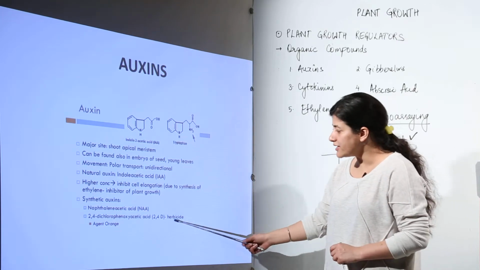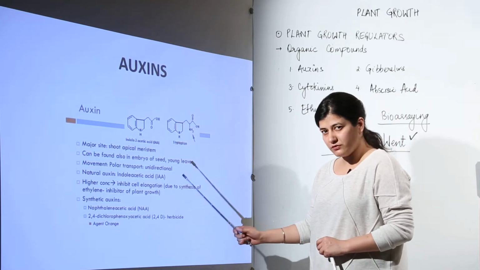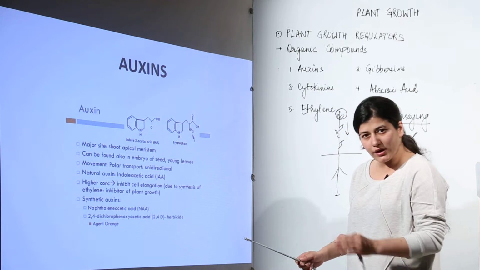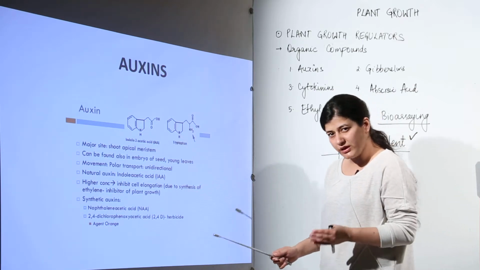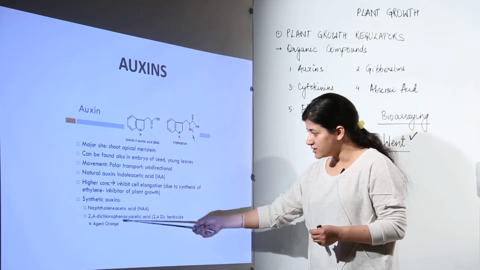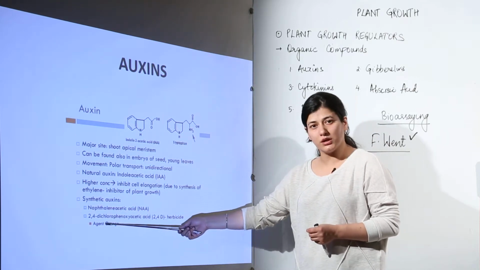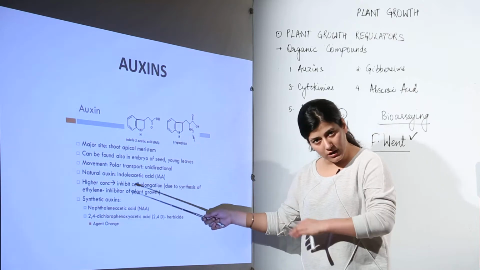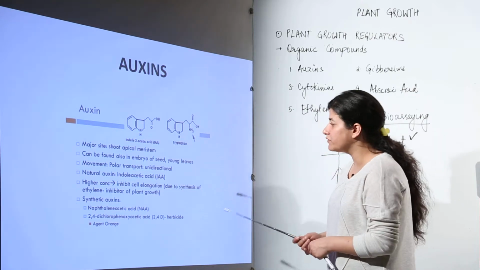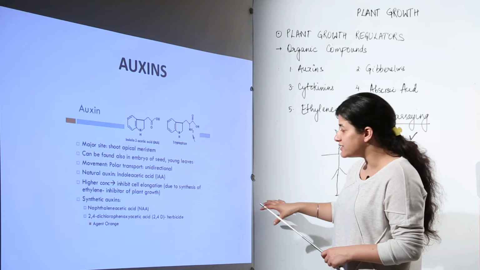Herbicide means it kills the herbs. When we are talking about lawn mowing and getting rid of weeds, we do throw these synthetically synthesized auxins, like Agent Orange. 2,4-D is also known as Agent Orange, so it would be thrown in your garden and the garden would get rid of the weeds. It is used as a herbicide as well.